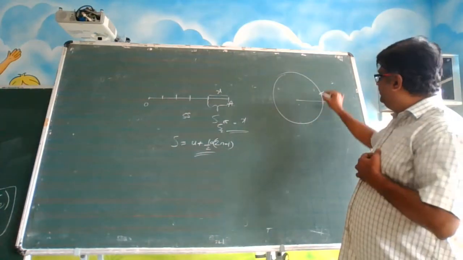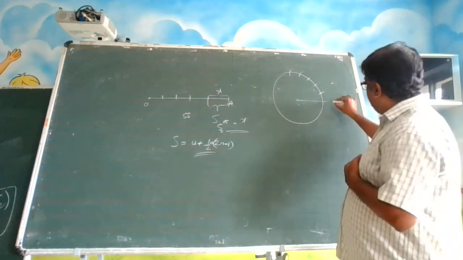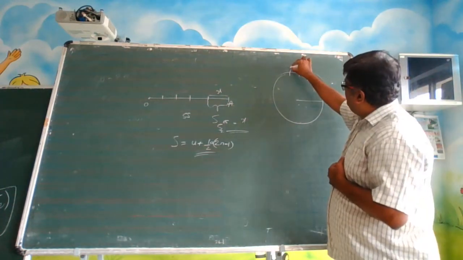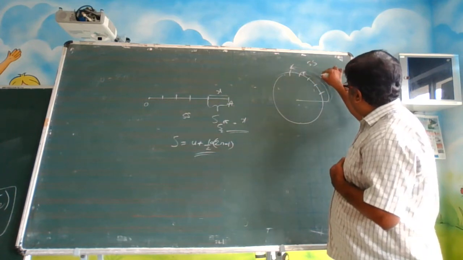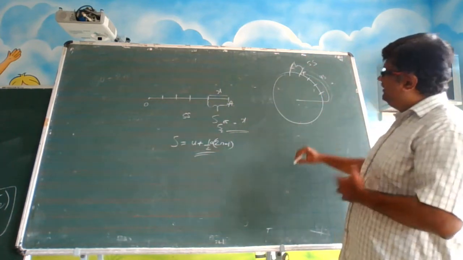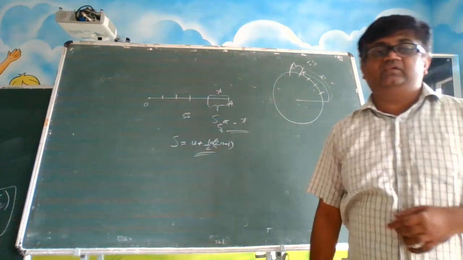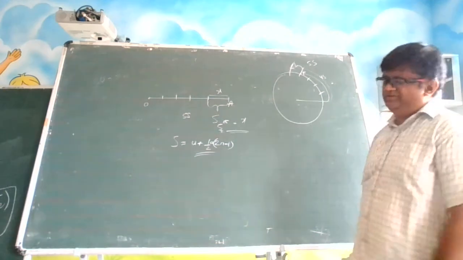After 1 second it is here, after 2 here, 3, 4, 5. From here to here it went in 5 seconds. From here to here it went in 4 seconds. So this is the angle traveled in the nth second, or the 5th second.